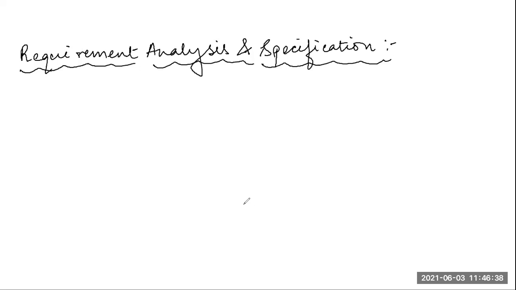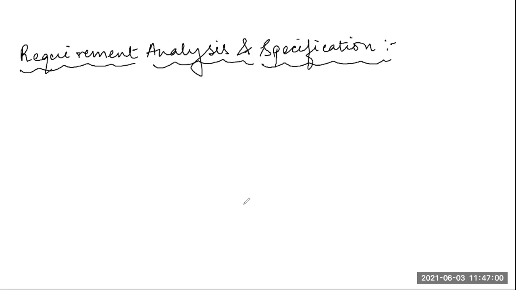So once we conclude that yes, financially and technically we can take up this project, then only will there be a requirement of the next stage, that is the requirement analysis and specification phase, right?